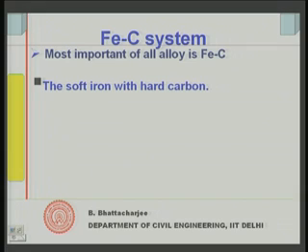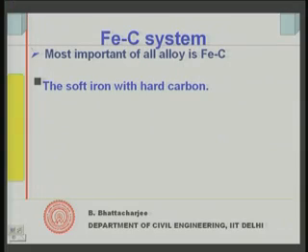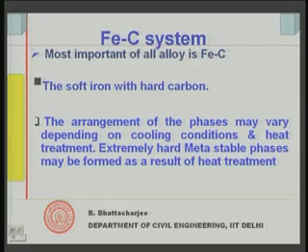Now, in this most important alloy, that is the FeC system, we actually add hard carbon to the soft iron. We said the atomic radii are within 60%, and iron is quite soft, and we add hard carbon. That is why, because in the previous diagram that we have seen, carbon is the one which improves the yield stress most at the least percentage compared to anything else. Therefore, we add carbon. Soft iron is improved by the addition of carbon, and that is why we get most benefit.